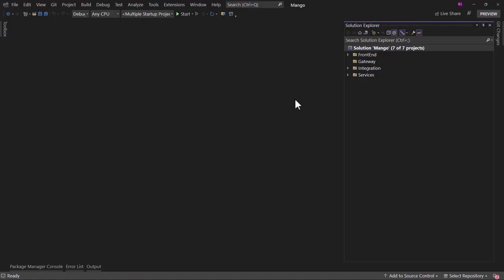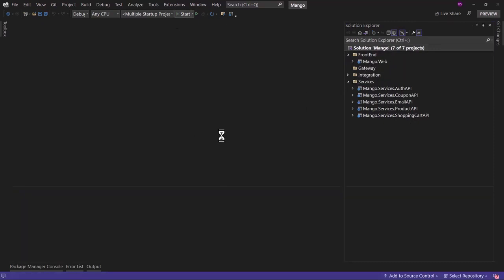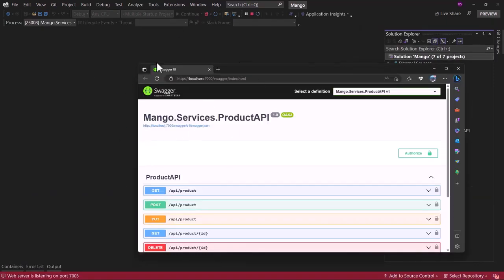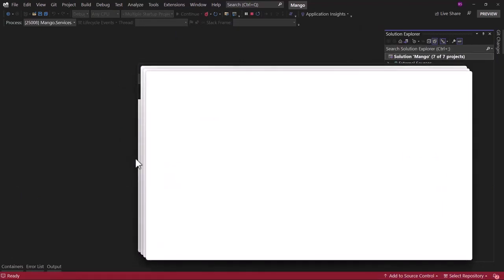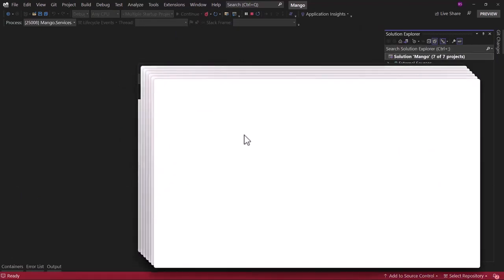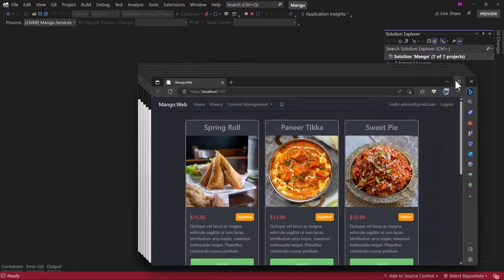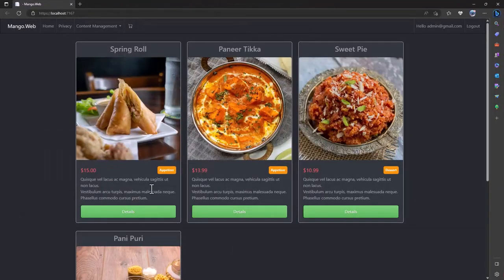Let me give you a quick demo of what we will build in this course. We will be building multiple APIs. In the services here, you can see we have 5 APIs and we have a web project that consumes all the API endpoints. Let me run the project here and I will run all the APIs and the web project. Perfect. Let me open the web project here and you can see we have an e-commerce application for a restaurant.